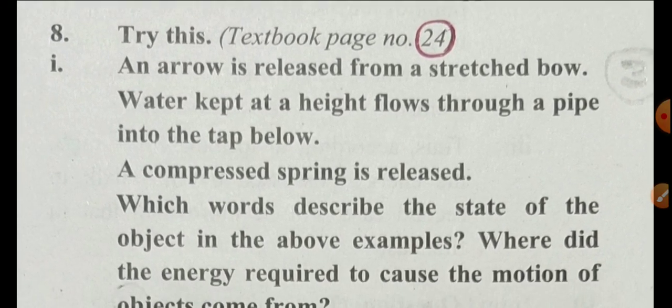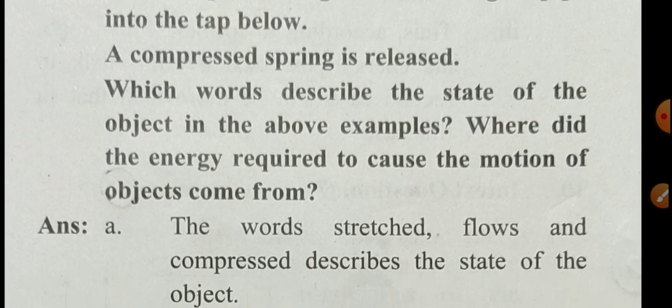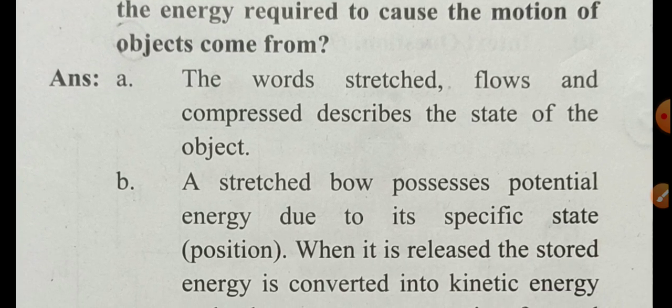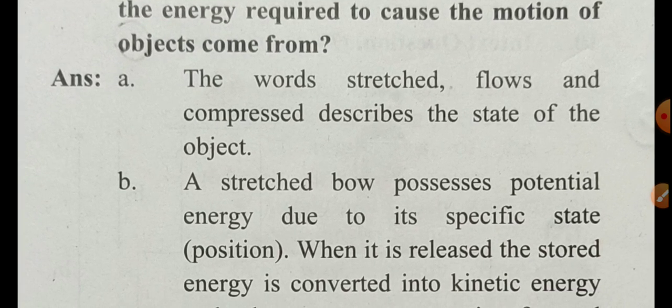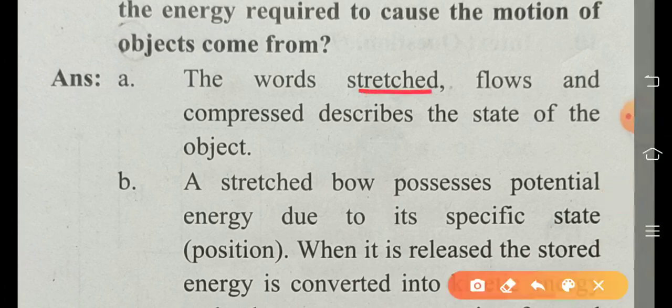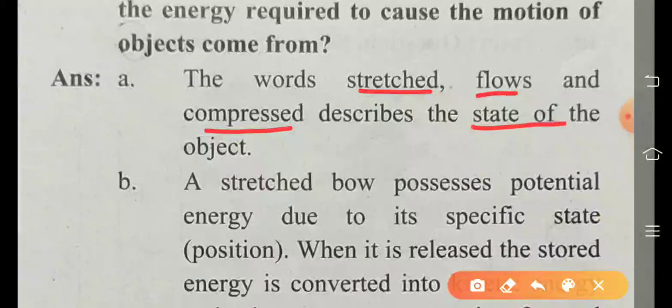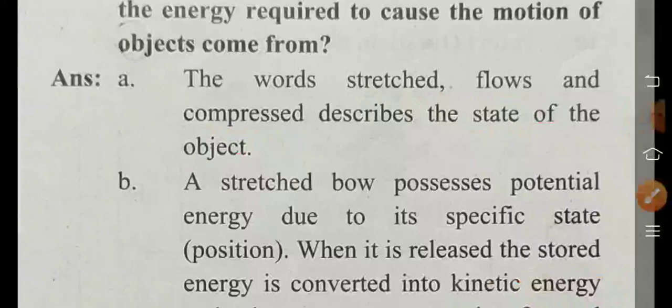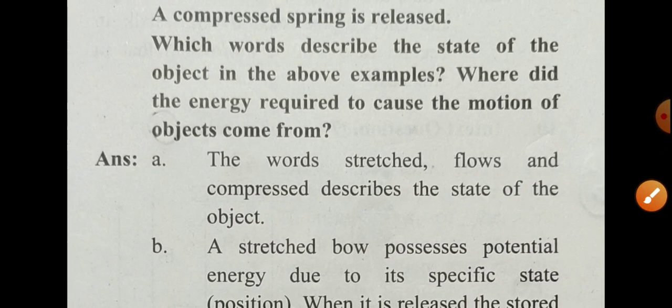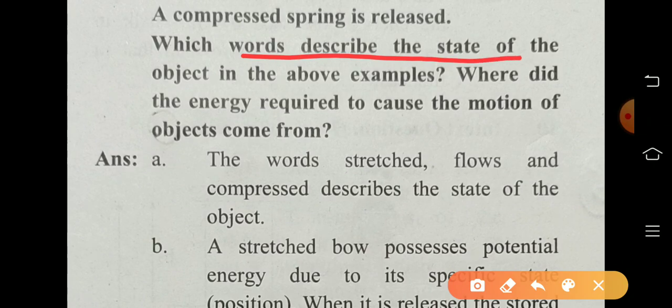First one. So the question is given here. Answer: the words in the given three examples, which words? Stretch in case of the bow, flows in case of water, and compress in case of spring. These describe the state of the object. That is the answer of the first option. Which word describes the state of the object in the above examples? Stretch, flows and compress. They describe the state of the object.